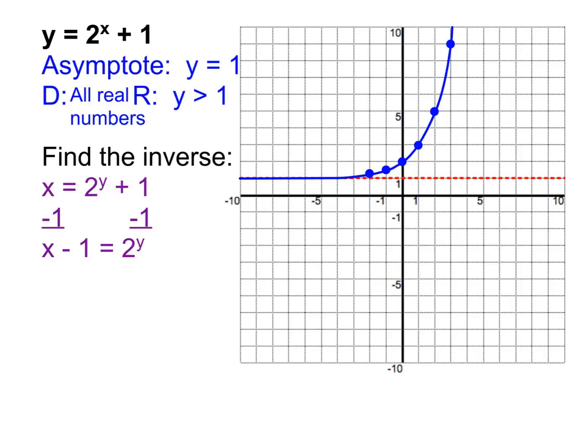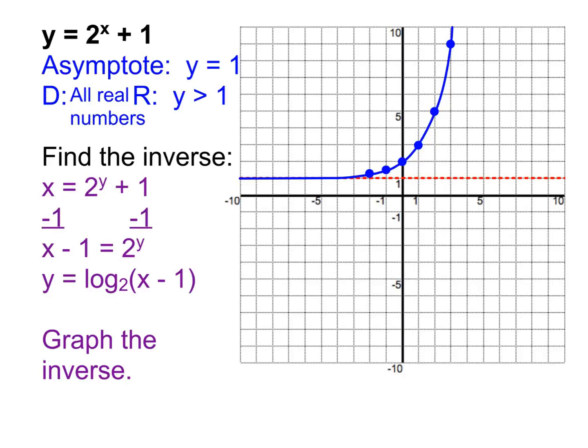All right, so now that I have the exponential part by itself, in order to solve it for y, I can turn it into a logarithm. And so when we turn it into a logarithm, remember, logs exist for the sake of solving for the exponent, so log equals the exponent. So we get log base 2 of x minus 1 because it's log base 2 of whatever the original equaled.